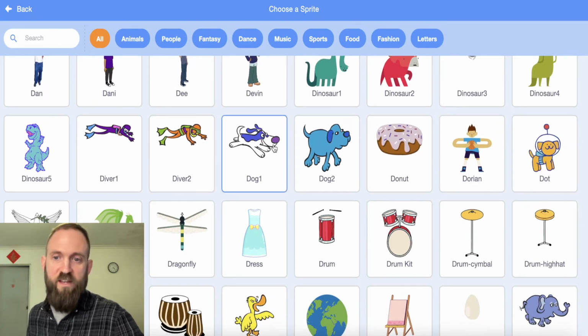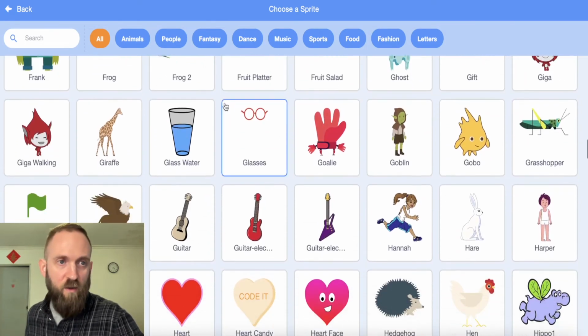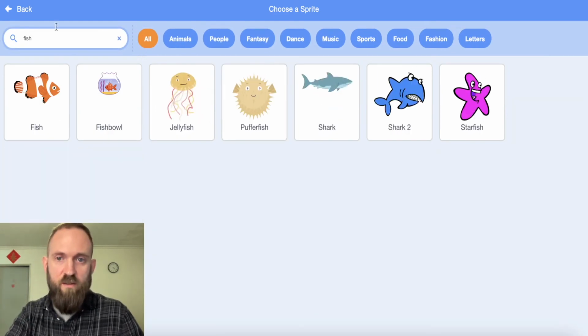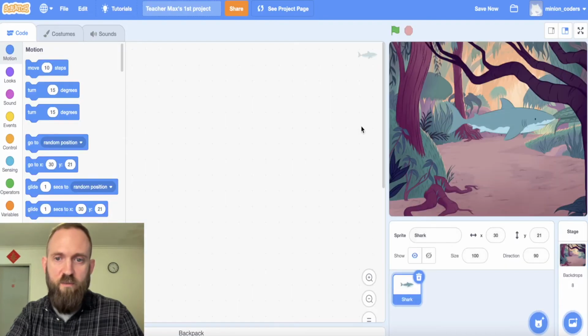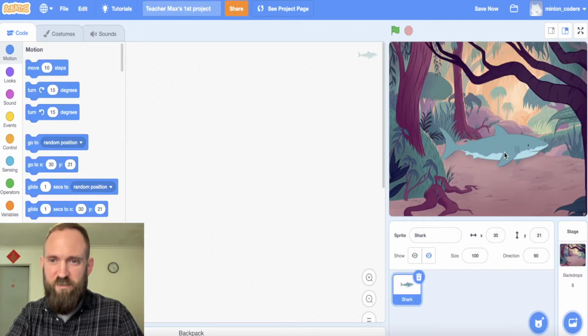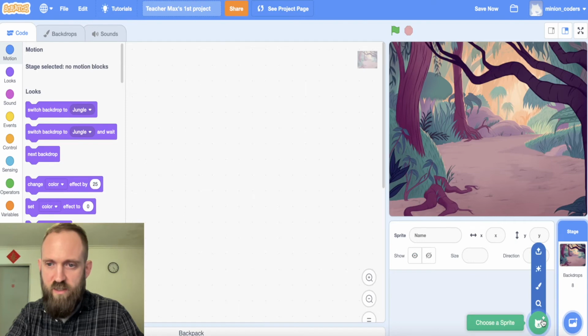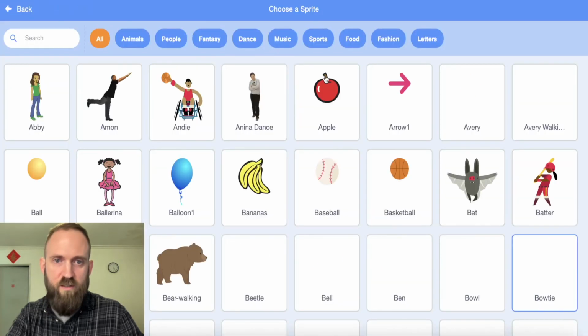So if you want fish, go down to F. Or you can search right here. I'm going to search for fish. Fish, there we go. Oh, shark. I think I like the shark. Yeah, I'm going to go with a shark. But I can't really see him. Maybe not the shark. I can't really see the shark so good.